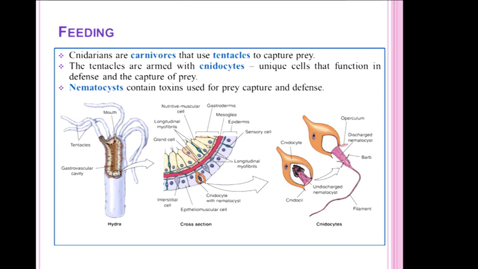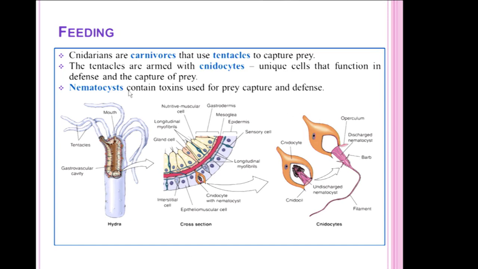What is meant by holozoic? It means it can take food substances in the form of solid substances. And I already told you these are carnivorous animals and they can take any type of plant substances as well as animal substances. The tentacles are armed with cnidocytes and this is the unique feature of these Coelenterata animals, consisting of these nematocytes.